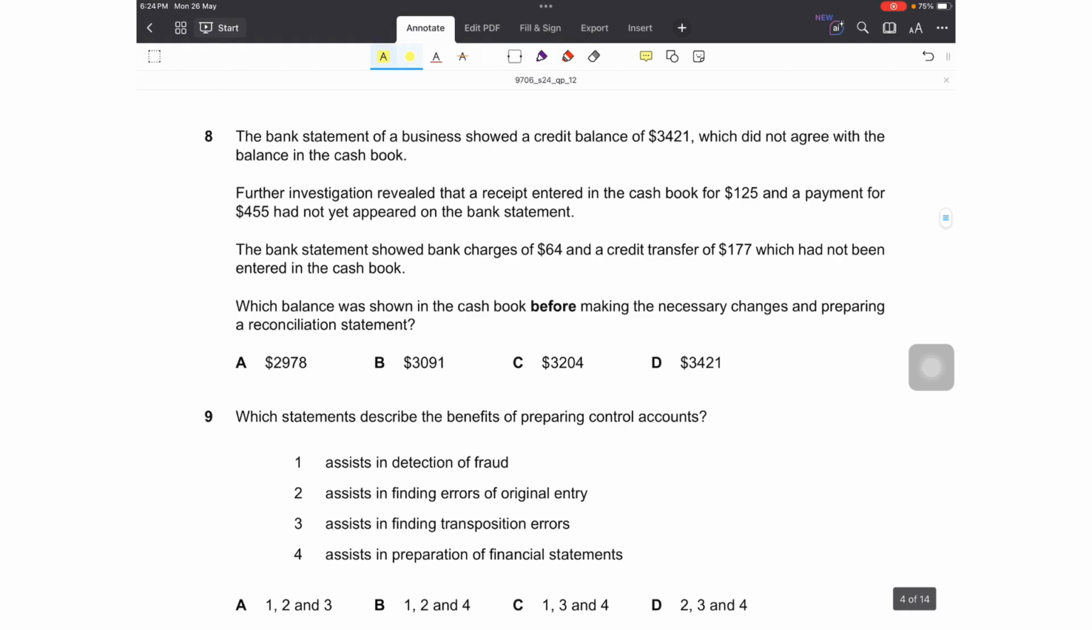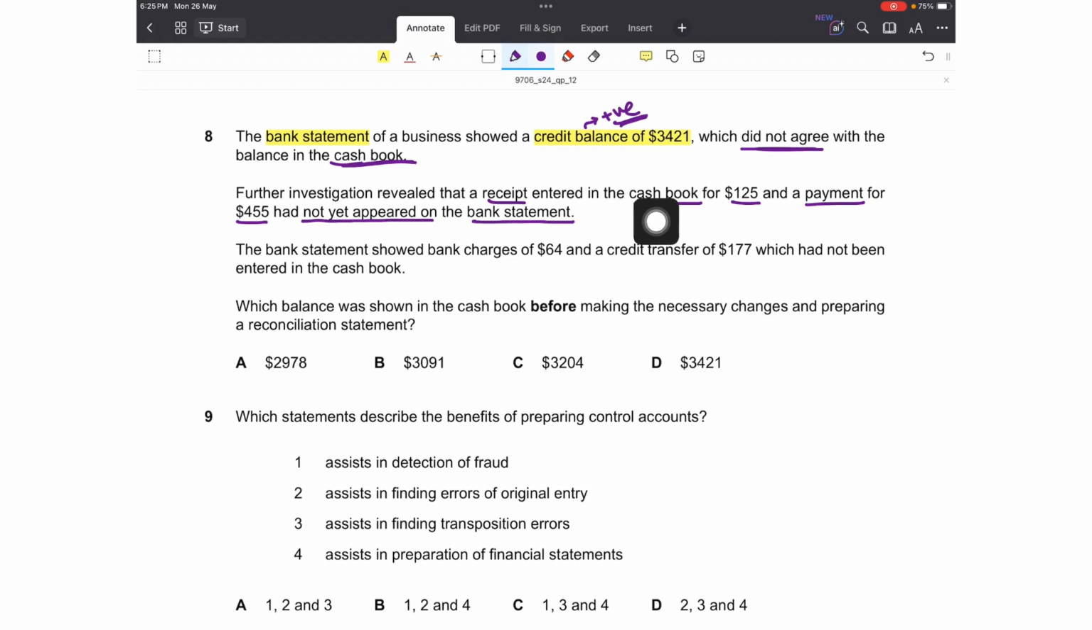Question number 8. The bank statement of a business showed a credit balance of 3,421. Credit balance means a positive balance. From the perspective of the bank, we are a liability to the bank, right? So credit balance means a positive balance for the business. So it was 3,421, which did not agree with the balance in the cash book, right? Further investigation revealed that a receipt entered in the cash book for 125 and a payment for 455 had not yet appeared on the bank statement.